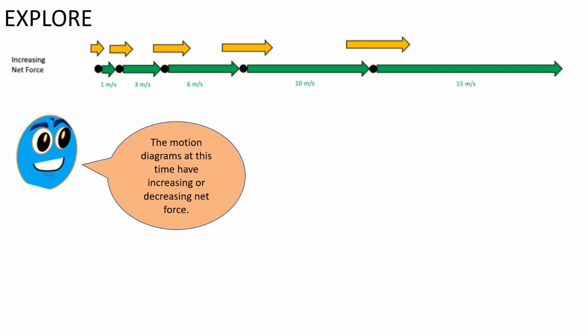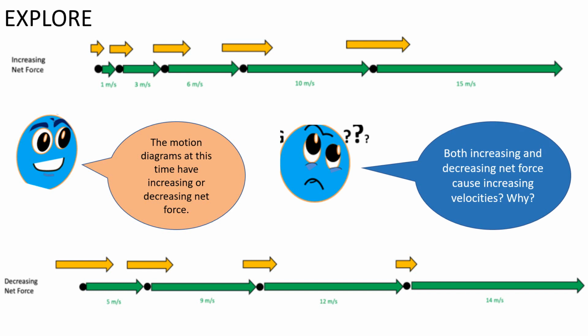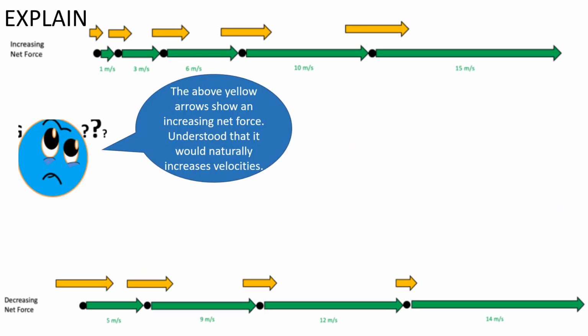Explore. The motion diagram this time has increasing or decreasing net force. Both increasing and decreasing net force cause increasing velocities. Why? The above yellow arrow shows an increased net force. That's understood, that it would naturally increase velocities.